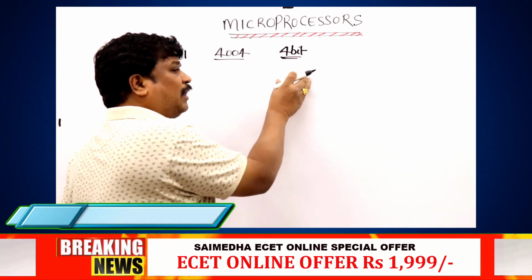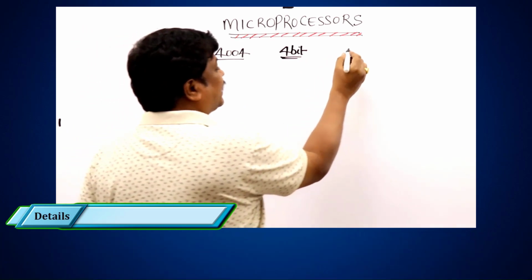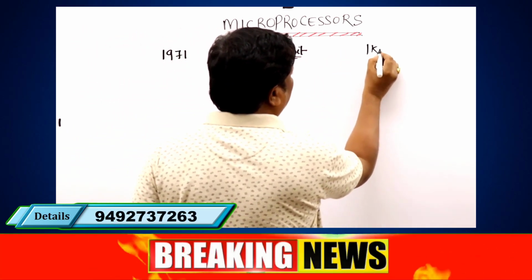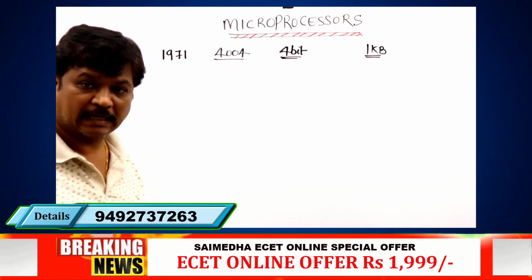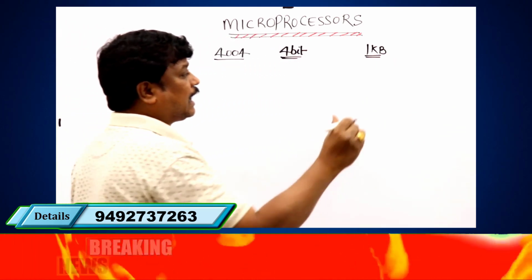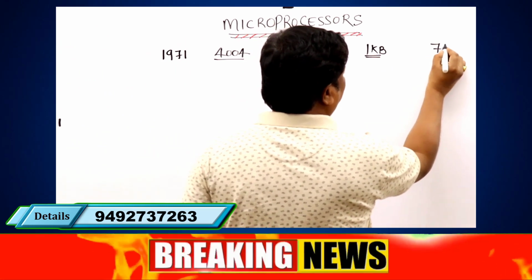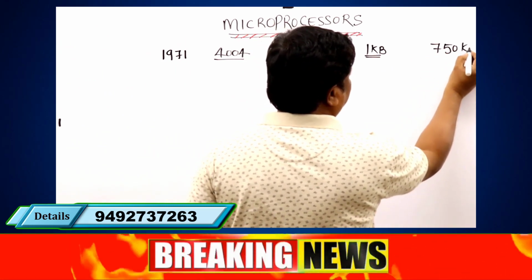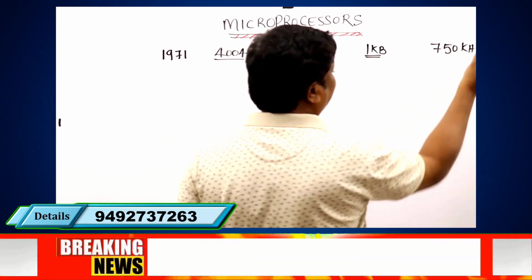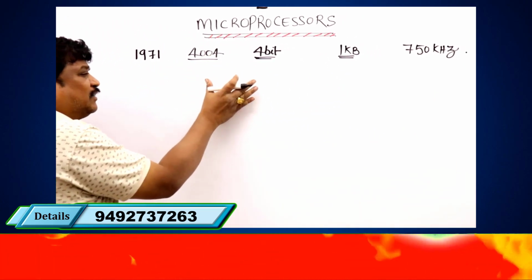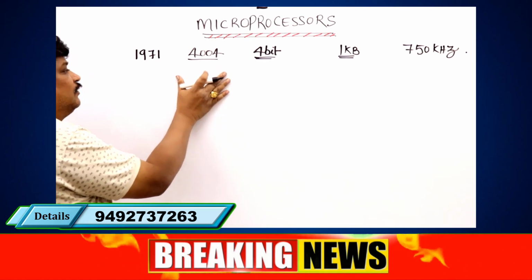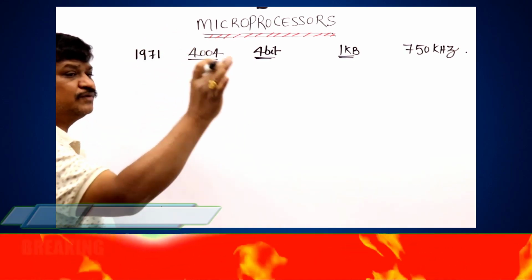It is capable of handling 1 kilobyte of memory, and the clock frequency is 750 kilohertz. These are some important points related to the first microprocessor introduced in the world.